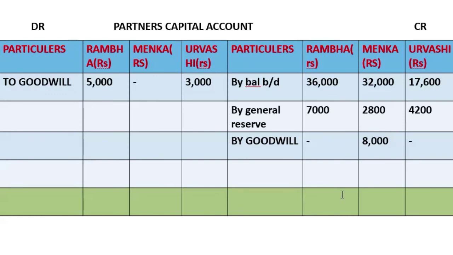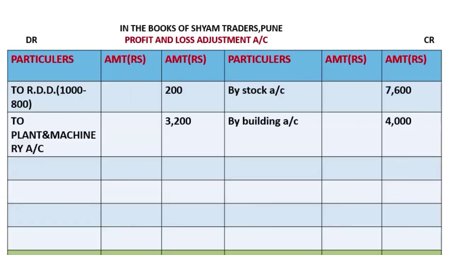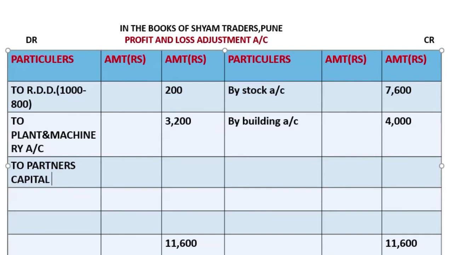Over here we'll calculate. First we'll close these accounts, the profit and loss adjustment account. So calculate this, it gives 11,600. So we get a profit, and we'll carry it down to the partners' capital account.